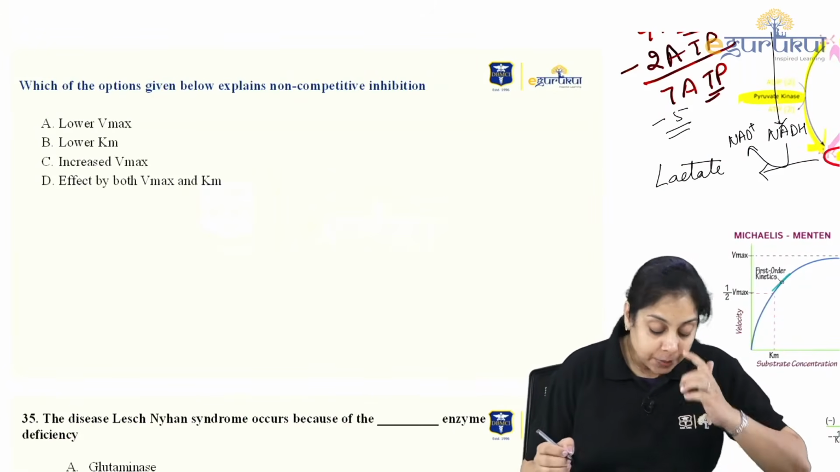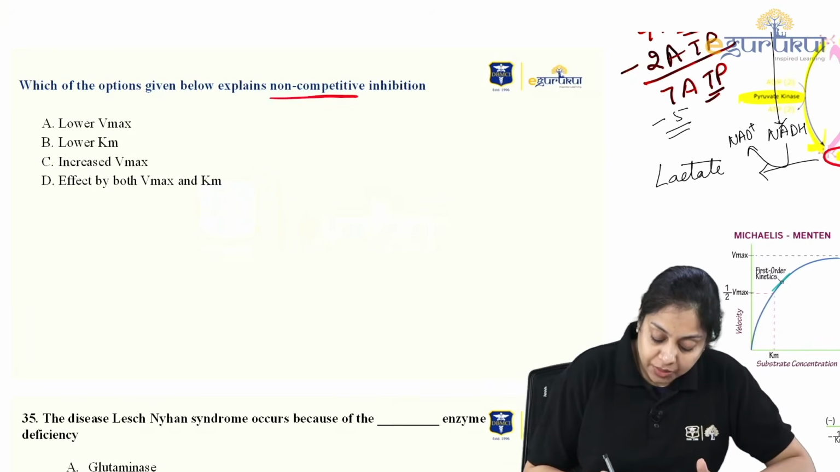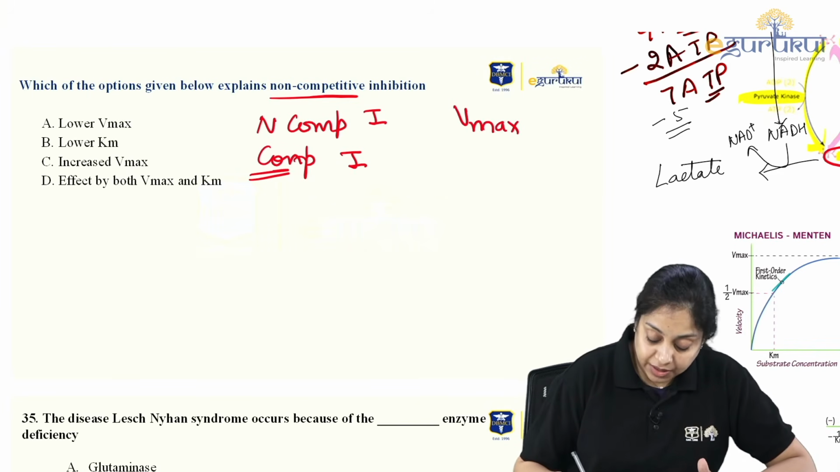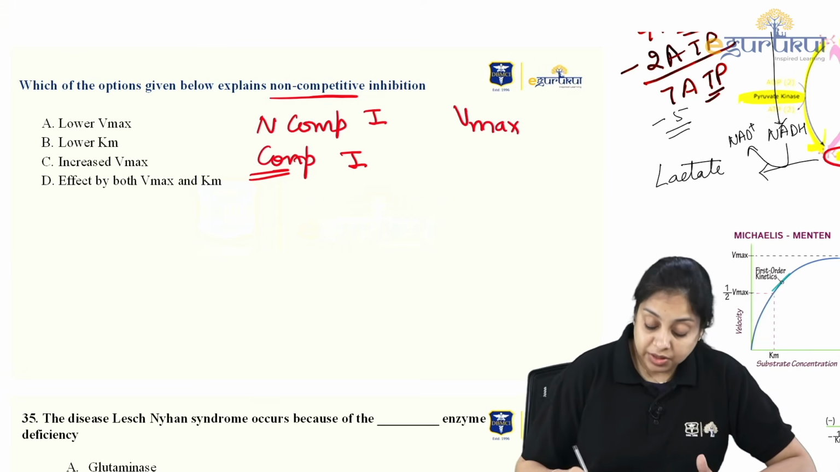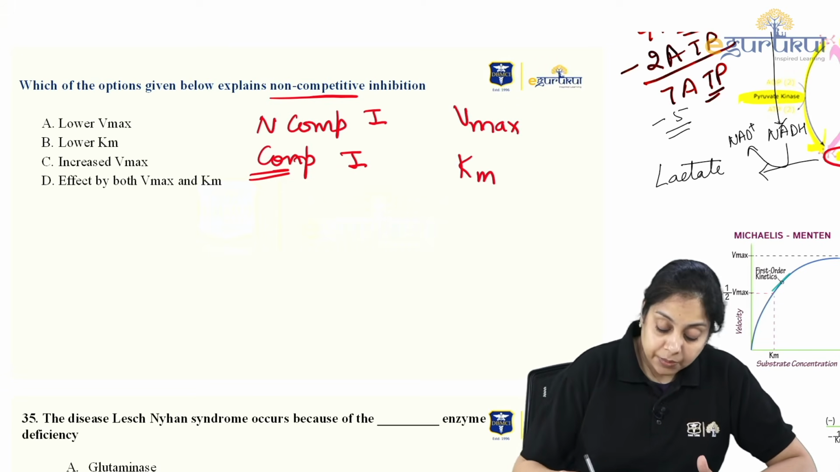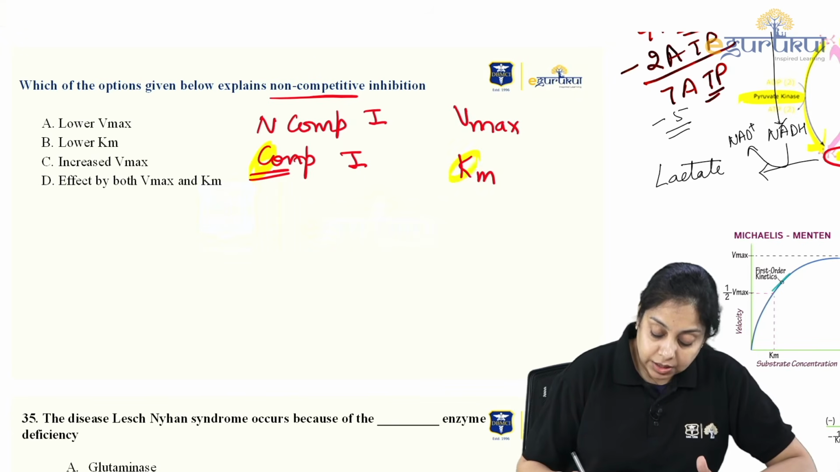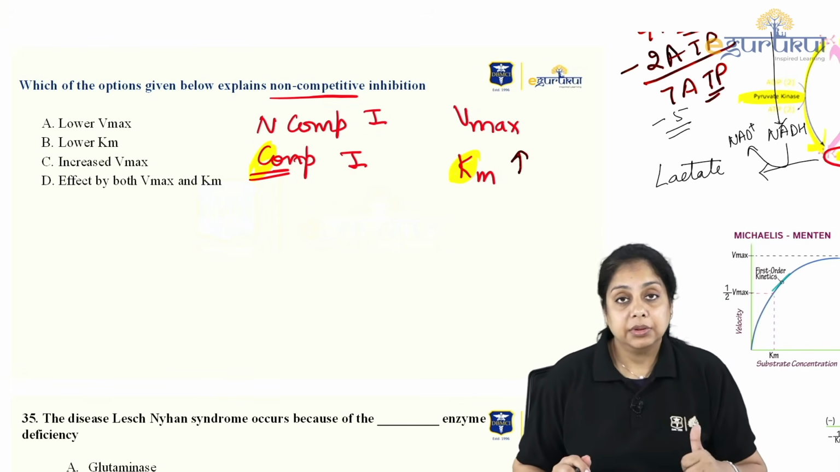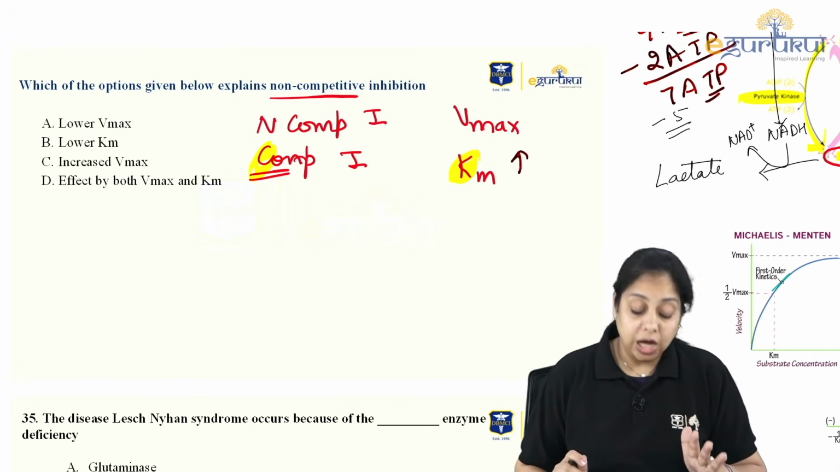Question is, which of the following options given below explains non-competitive inhibition? So you have non-competitive and competitive inhibition, right? And there are two factors we juggle around, Km and Vmax. One thing goes up, one thing goes down. Remember, in competitive inhibition, Km goes up. In competitive inhibition the Michaelis constant is high, is up, right? So that is going to solve half of your problem.